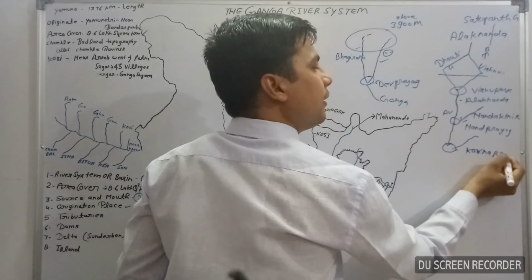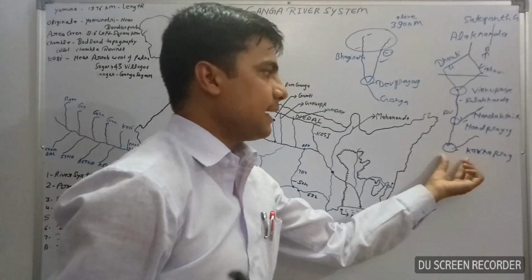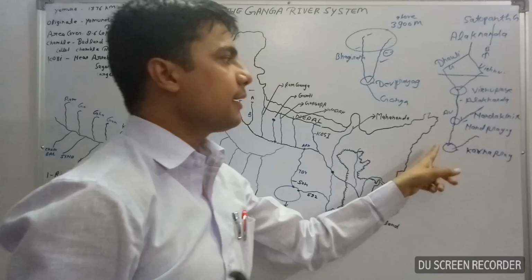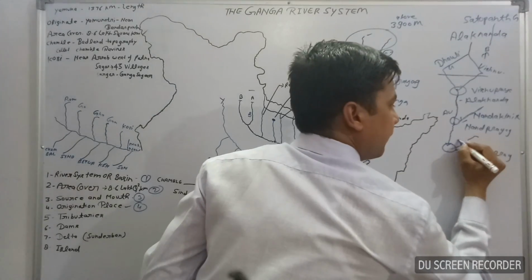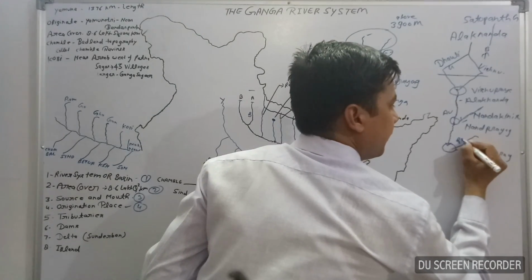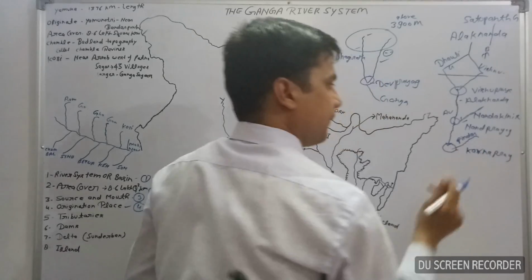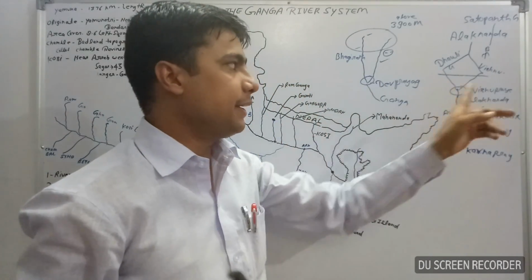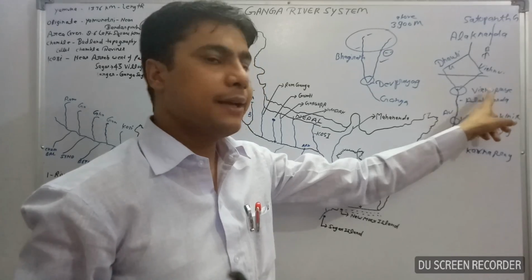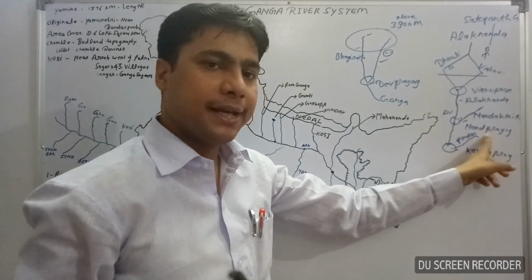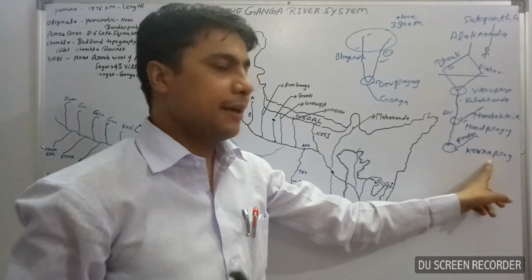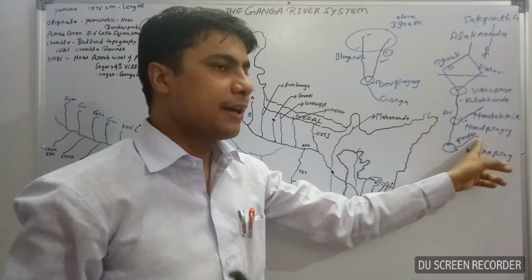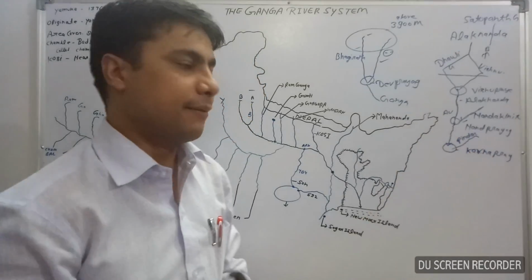Here the three Prayag have been completed: Vishnu Prayag, Nand Prayag, and Karna Prayag.